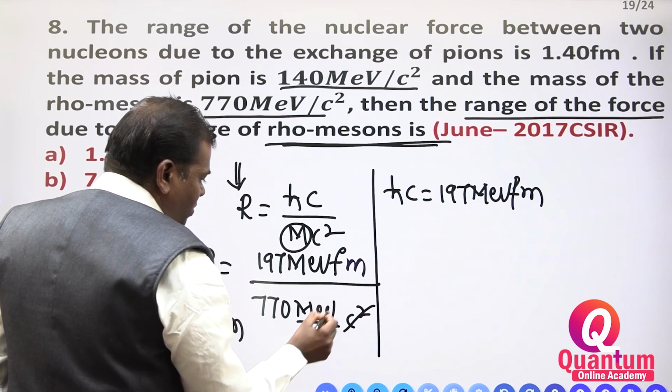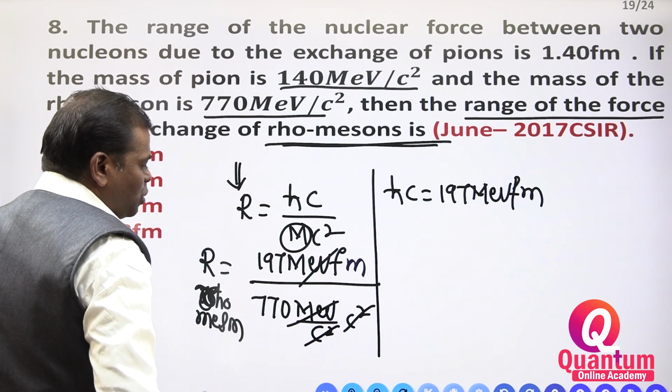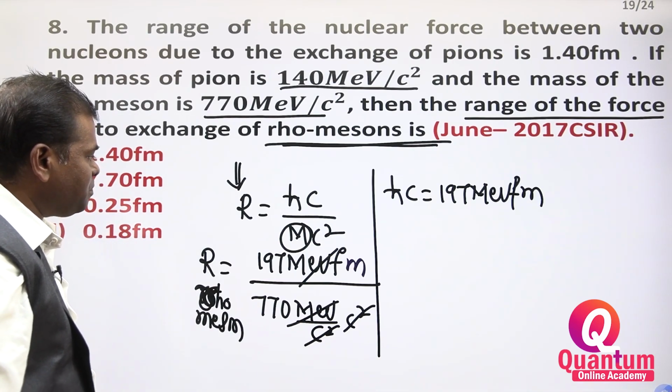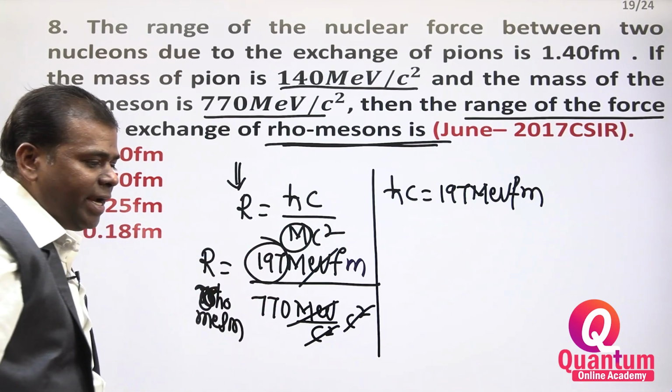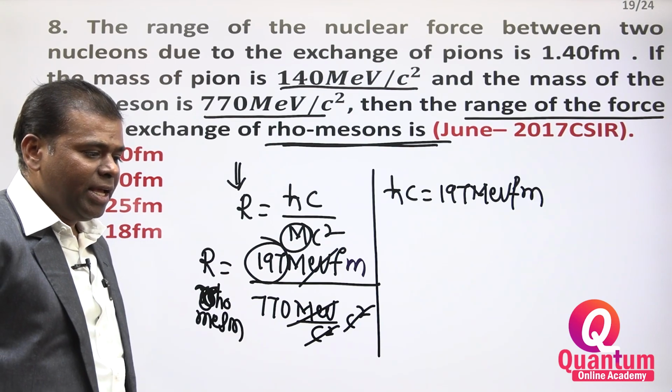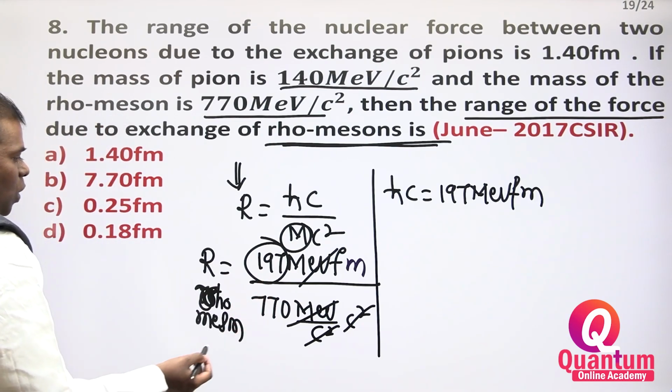The c square and MeV get cancelled. You have to divide 197 by 770. How much do you get?